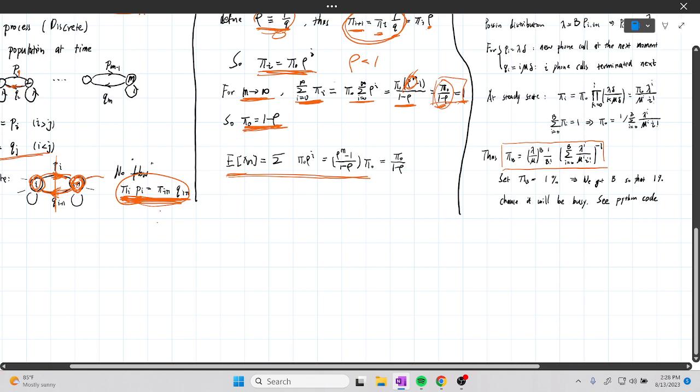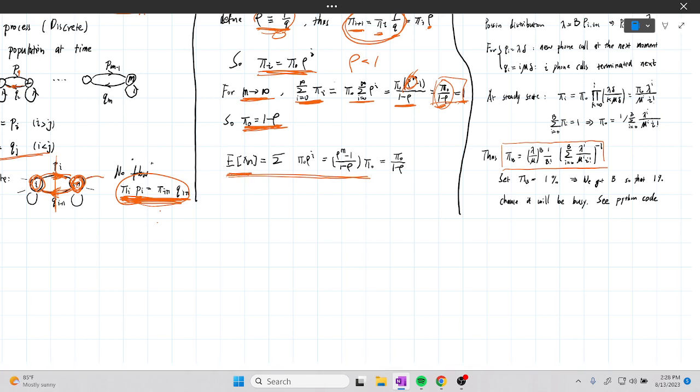Then the expectation value of x. The expectation value of however many people we're expecting is, at each stage, pi naught rho to the I. So it is a sum of pi I, and thus is 1, because it always decays back, because this is stable.